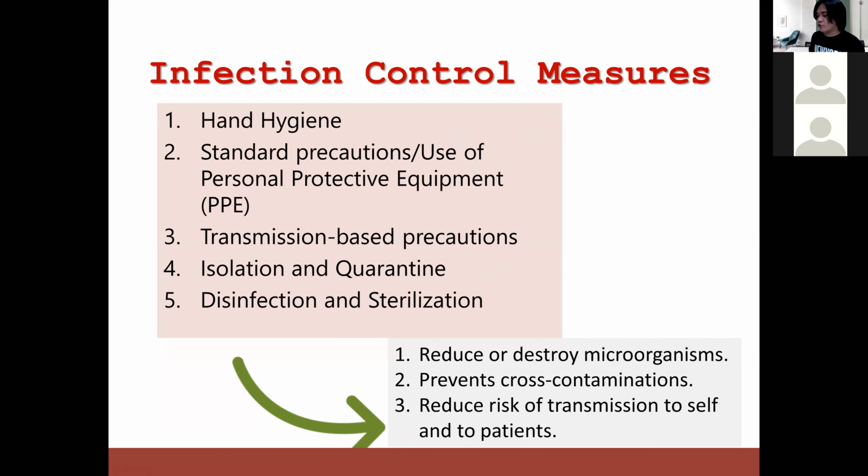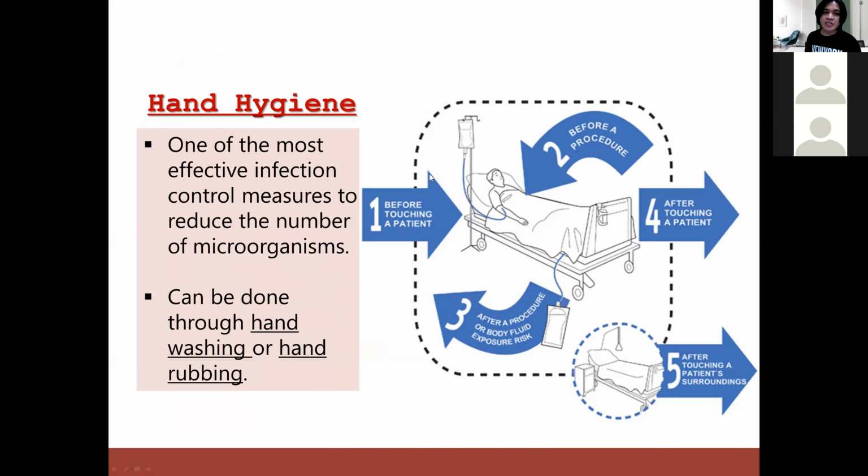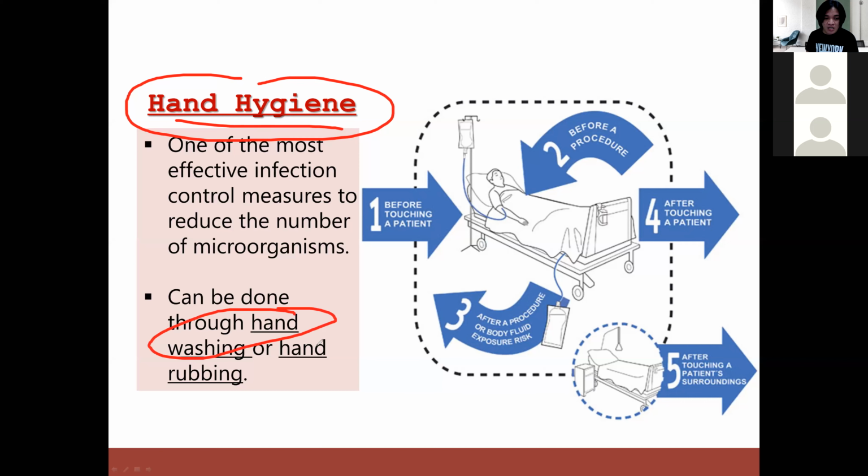Okay, now, these are the infection control measures that we should follow in the hospital to prevent infection. Okay? The first method, and the most famous, is hand hygiene. This is one of the most effective ways of controlling or killing microorganisms. Hand hygiene could either be hand washing or hand rubbing. You wash your hands or you use sanitizer. The use of sanitizer itself is called hand rubbing.